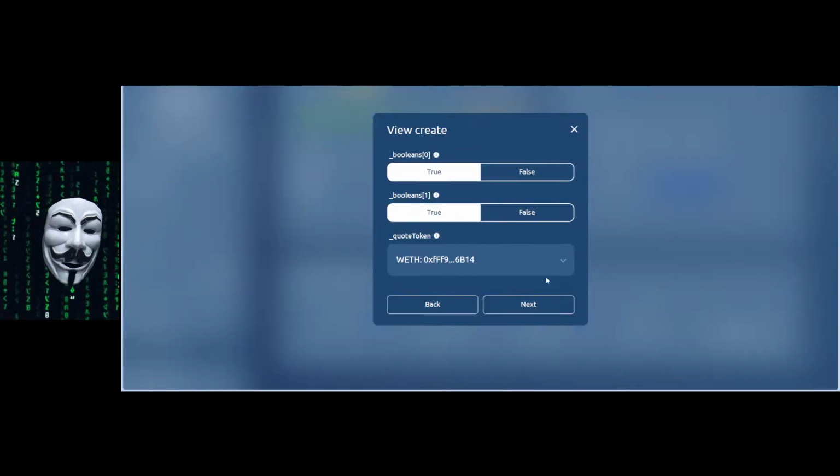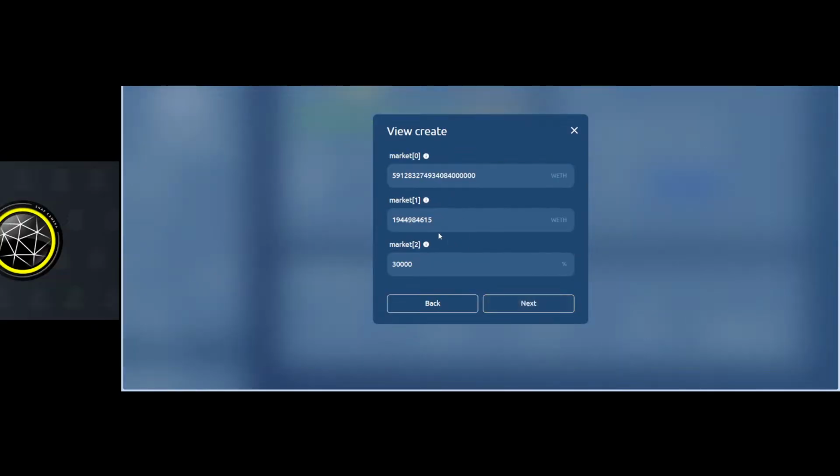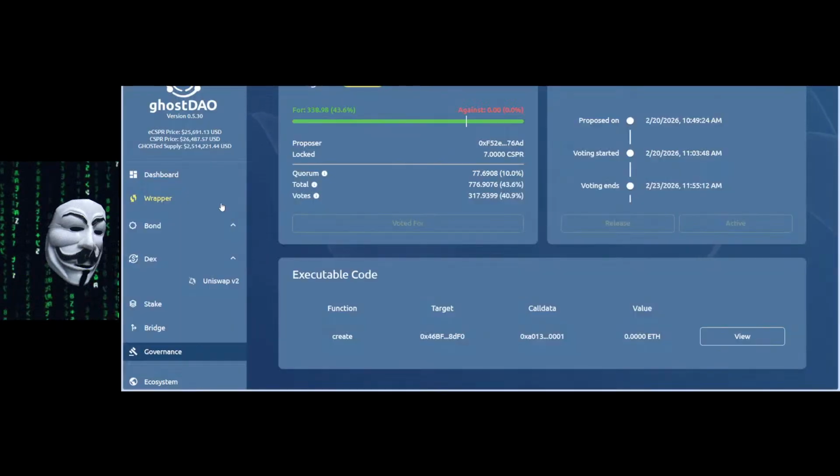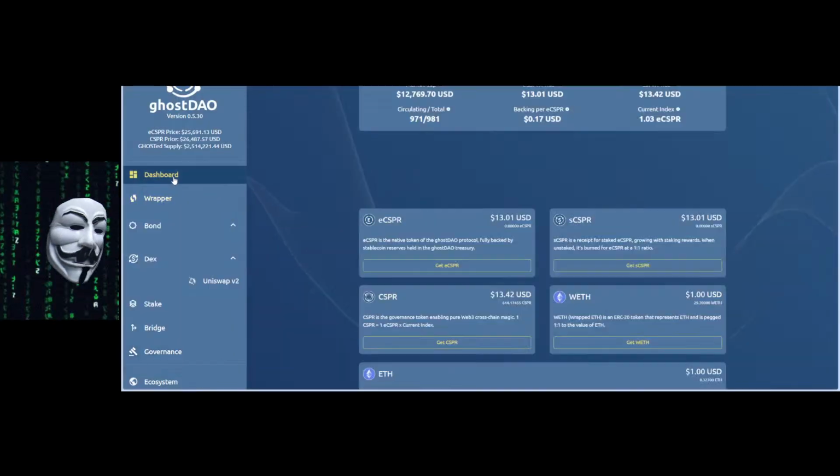Now, you may notice something very interesting. There is an initial price right there. This is an initial price in wrapped ETH, 1.94. Divide this by 10 to the power of 9. This is 1.94 initial price of Ethereum for one Casper. So that's about $3,000 to $4,000. Guess what? It's a little bit fucking outdated, is it not?